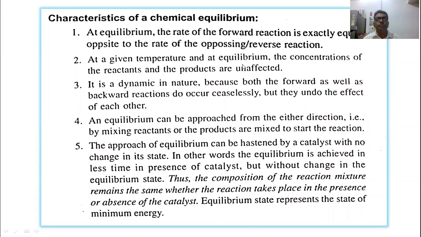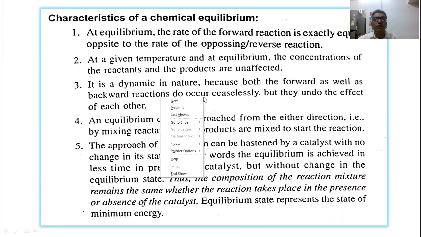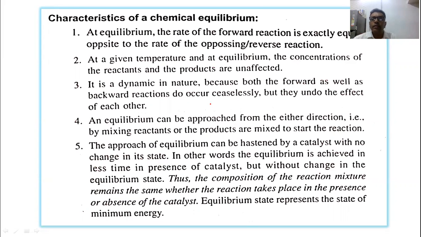Both rates are the same. Suppose we are doing the reaction between the reactants A and B. So let us write that reaction here: a moles of A reacts with b moles of B, and the products are c moles of C and d moles of D.